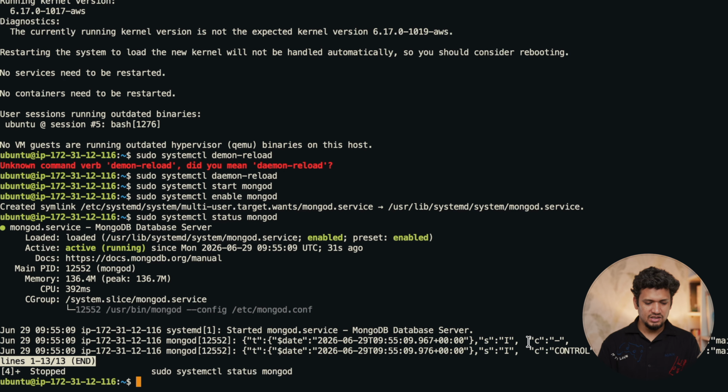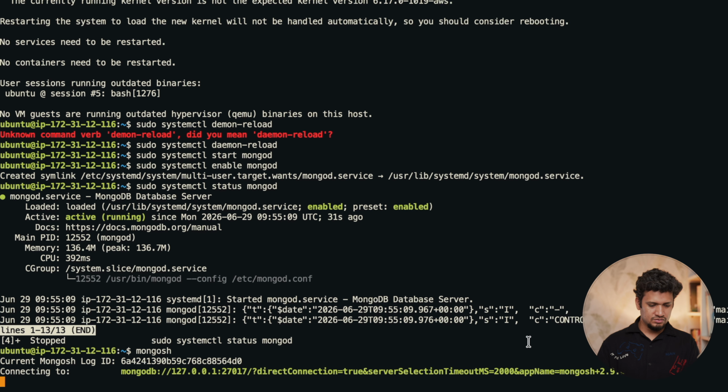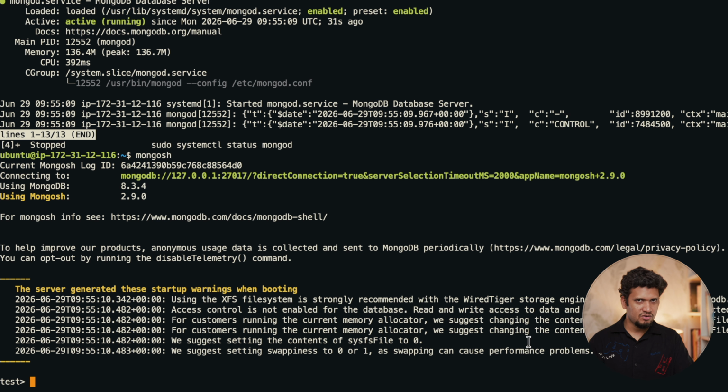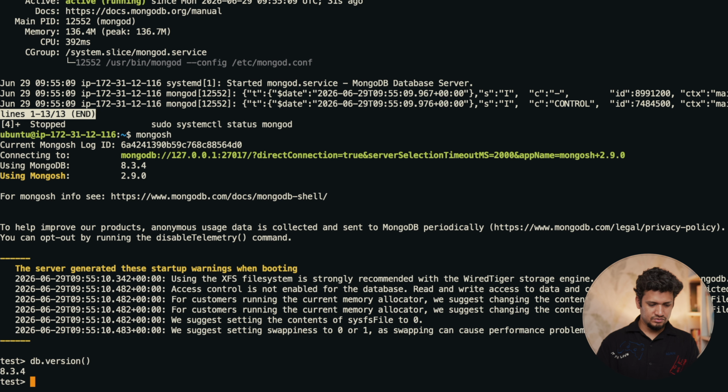Now open the shell of MongoDB so that we can verify and create some users there. For that we have to write mongosh. Now it has connected to the MongoDB service here. Let's write db.version, 8.3.4. Great. Now we have installed MongoDB on our EC2 instance, and we have also enabled the service, and after enabling the service we can have access to MongoDB and run some queries.